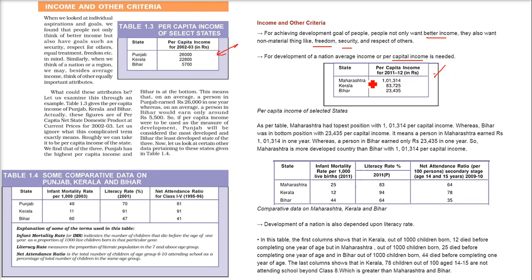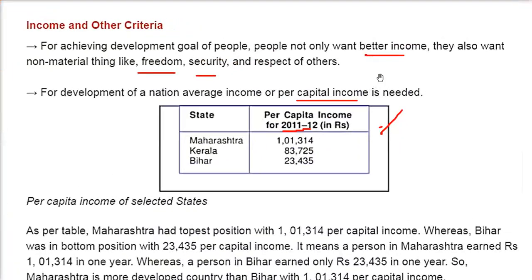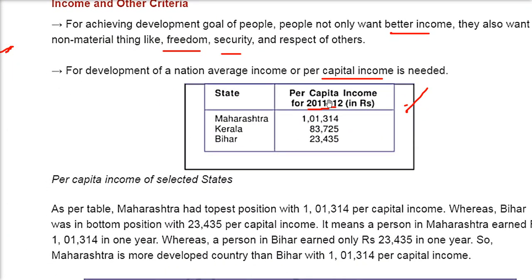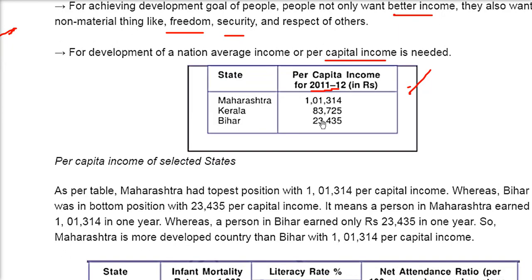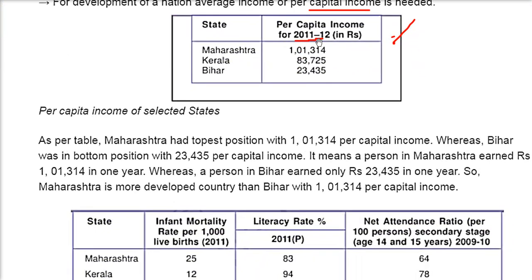These numbers are different because this one is from 2011-12 and this is from 2002-03, so I'll just take the latest one and then we'll discuss. The latest one is this one. Per capita income of Maharashtra is 1,01,314. For Kerala, it's 83,725 and Bihar 23,435. This is per capita income.